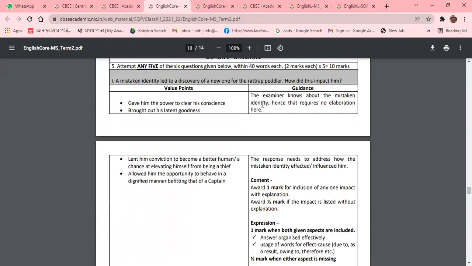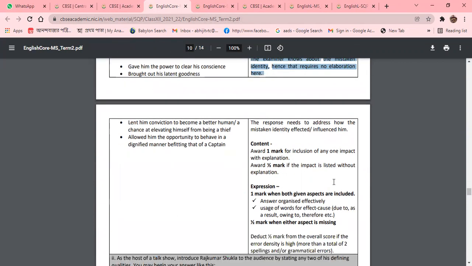So what will be the answer? The examiner knows about the mistaken identity, so that requires no elaboration here. The response needs to address how the mistaken identity influenced him. So who will be awarded 1 mark? You can see it from the content. If someone has written the inclusion of any one impact with explanation, we can award 1 mark. For expression, 1 mark will be awarded.